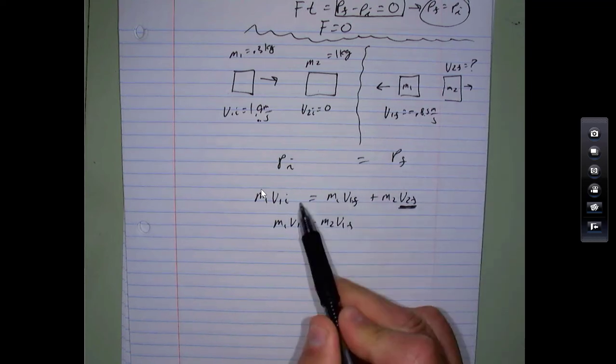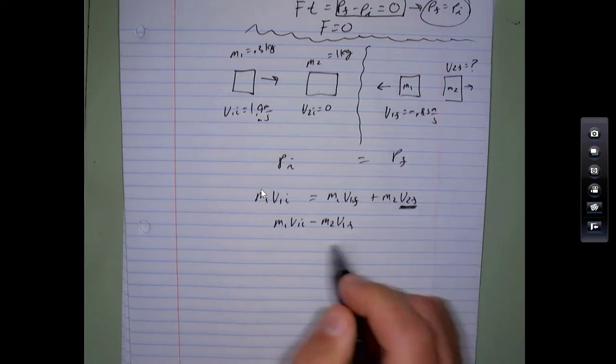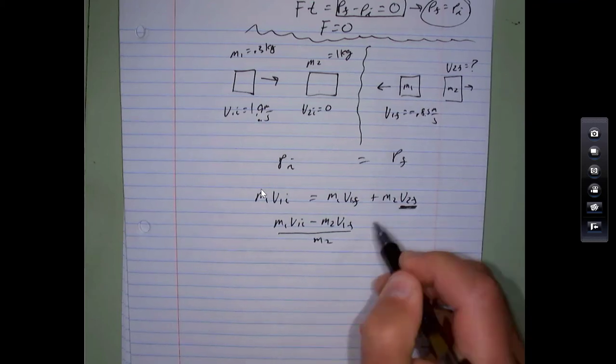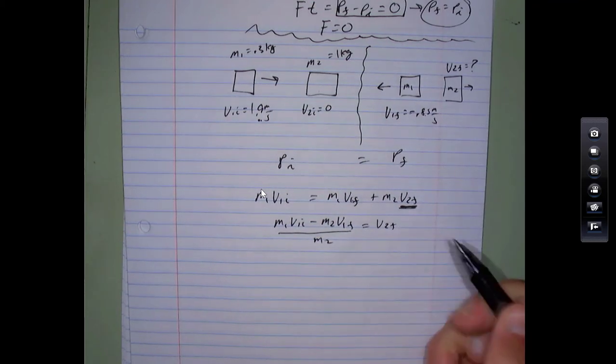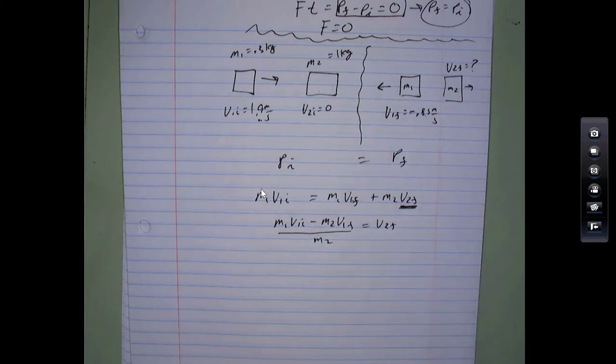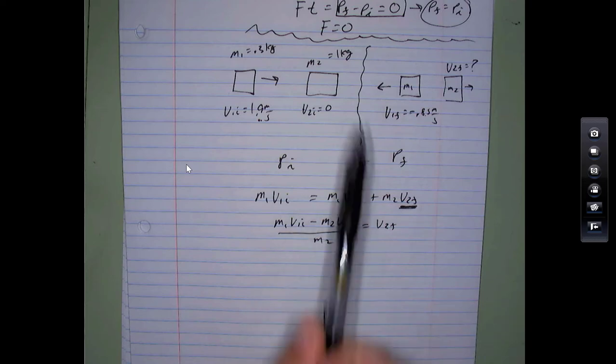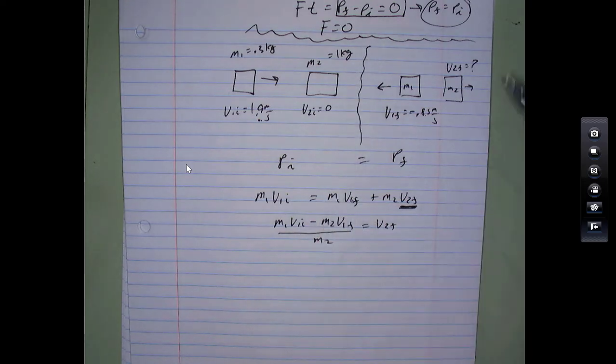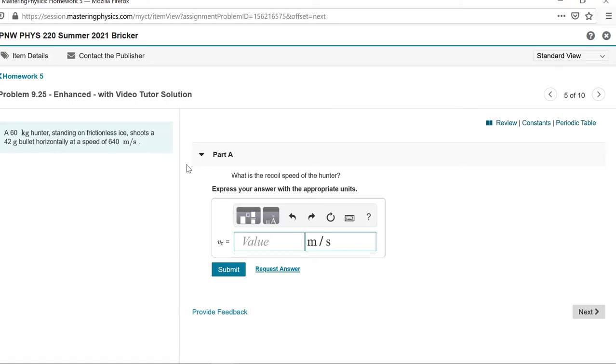The final momentum is mass 1, velocity 1 final, plus mass 2, velocity 2 final. The only thing that you don't know is the thing that you're looking for, velocity 2 final. You'll have to do some algebra here: mass 1, velocity 1 initial, minus mass 1, velocity 1 final. Make sure that you keep the signs correct there. So I've put that over to the left-hand side. Now divide by mass 2 to get velocity 2 final, and it's got to come out positive from this picture. Be careful with the negative signs, and just go through it systematically. Whenever you see a collision, this is what you're going to be using. Okay, on to the next one.